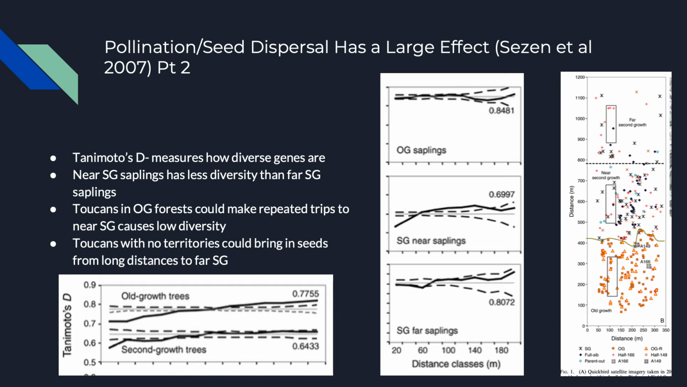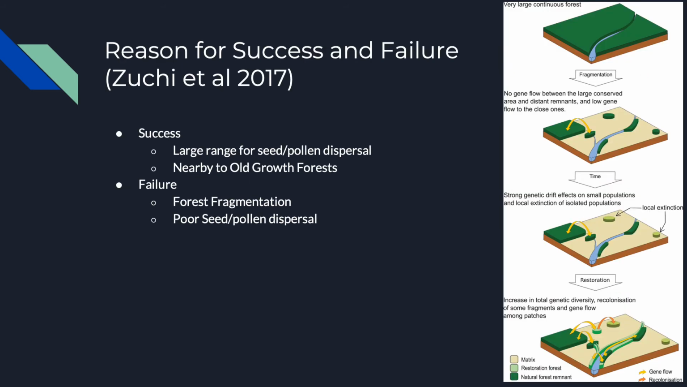However, in the far forest, migrating toucans or toucans with no territory could be flying in from far places into the area not controlled by the toucans of the old growth forest and creating saplings there. They contain pollen and seeds from a wide diversity of trees from a large geographic area. So that could be why those forest trees are so much more diverse. And this just highlights how important pollination and seed dispersal are in maintaining and gaining genetic diversity.